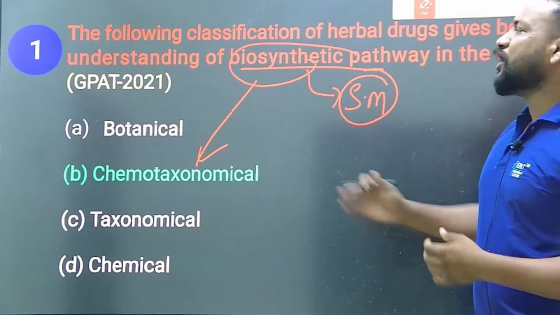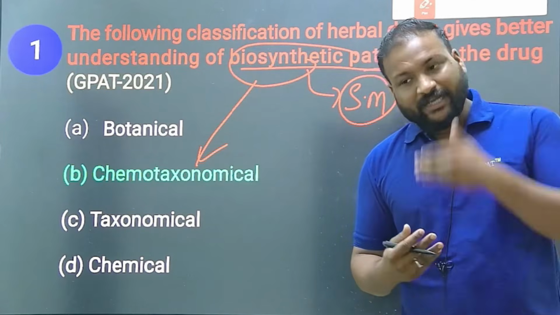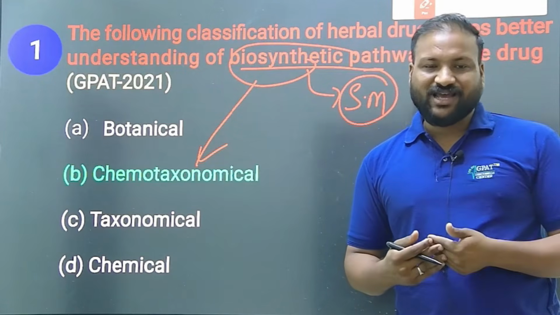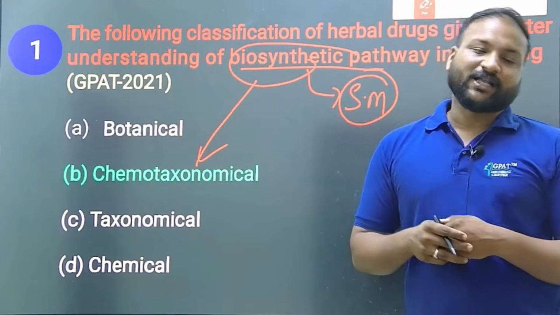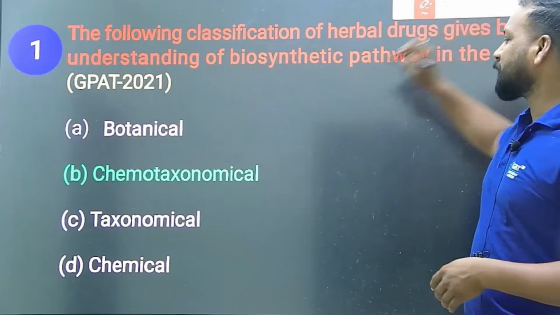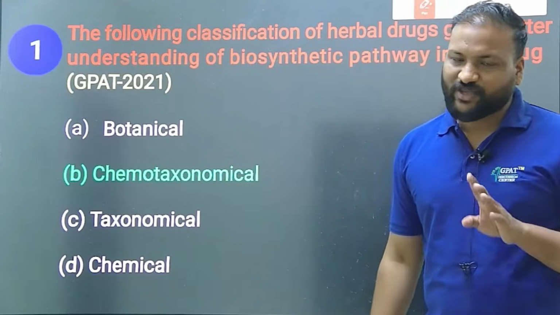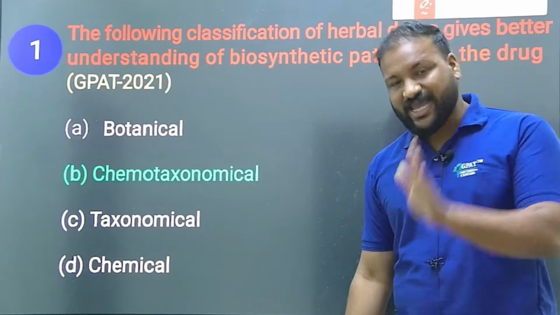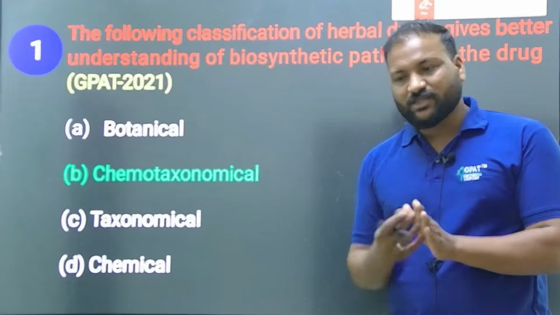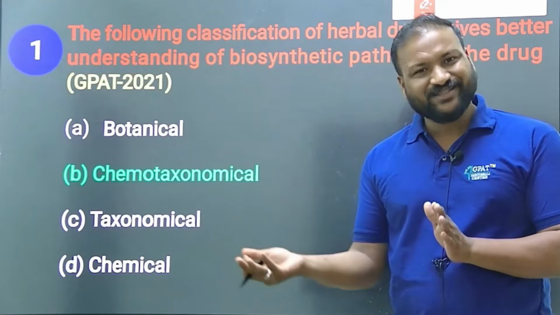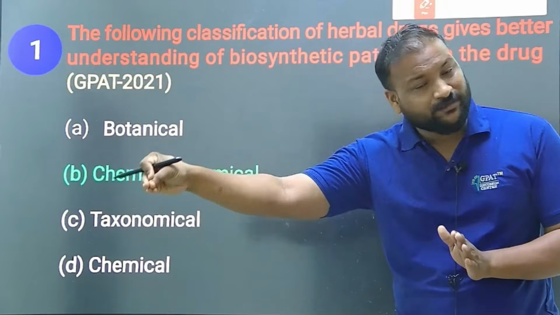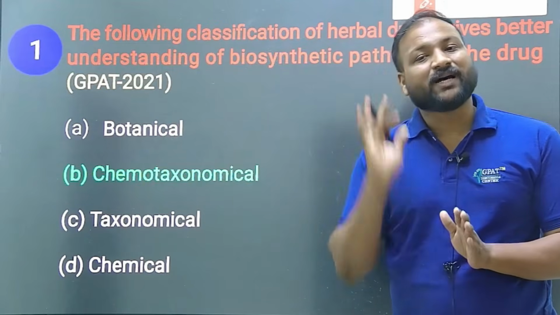For better understanding, the classification that gives clarity regarding the biosynthetic pathways and the chemotaxonomic features is chemotaxonomic classification. In chemotaxonomic classification we say that this plant species contains this particular secondary metabolite, which means that if that metabolite is present, they have specific pathways.